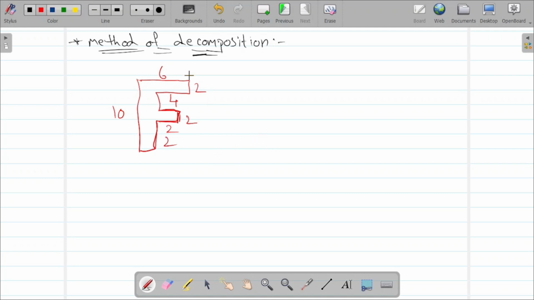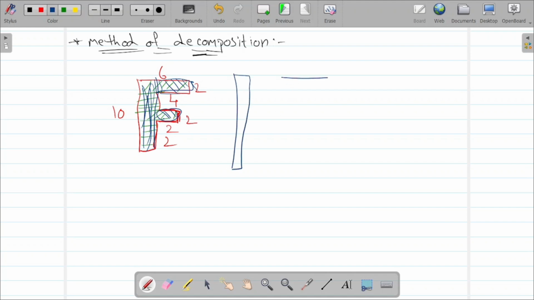Okay, right. So now I'm going to break this into multiple pieces. How can I break it? Let me break this as one piece, this as one piece, this is one piece, this is one piece. If not, sir, I can't break that many pieces, is there any simple way? Yes, we can break this total as a single piece, and this one is another piece, and this is another piece, three pieces. Okay, so let's break into three pieces as you wish.